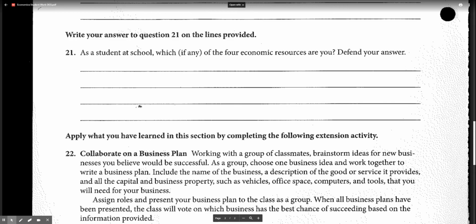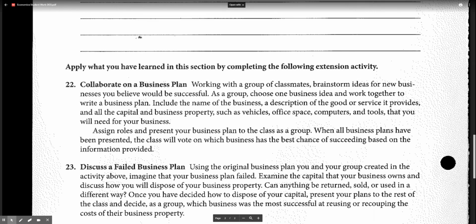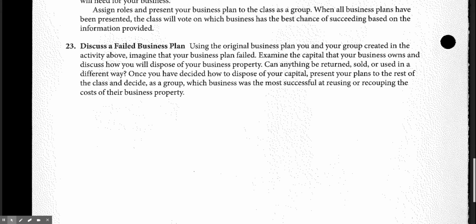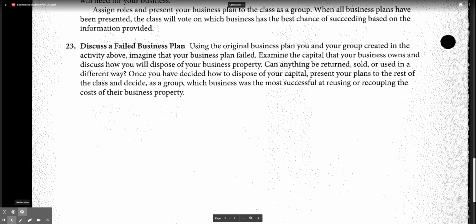Now, some of you do have jobs. Let's say you're working at McDonald's. You're a laborer at McDonald's, but I'm asking you students specifically here. It's a trick question, but notice it says in parentheses here, if any, and the if any is the important thing. I do not need you to do 22 and 23. So you can turn this in when you're done. Thank you very much.